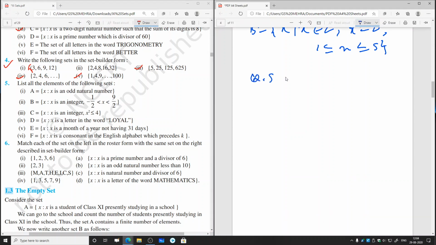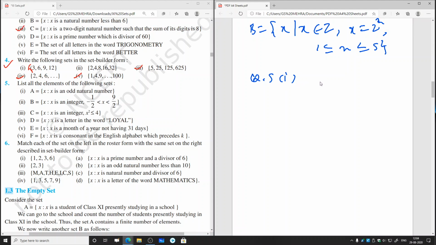Question number 5, first part. A equal to the collection of all x such that x is an odd natural number. We know what natural numbers are. So the first natural number is 1, then we have 3, then 5, and it is not possible for us to write all the elements. So what we'll do is put 3 dots and then close the curly bracket.